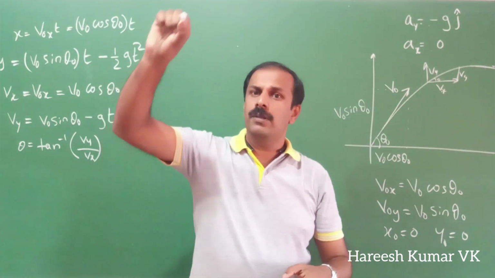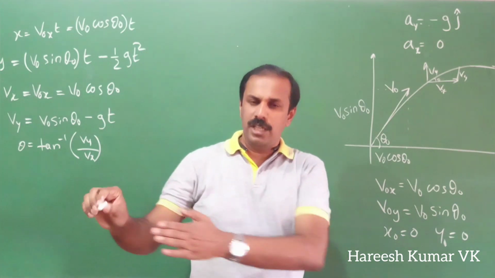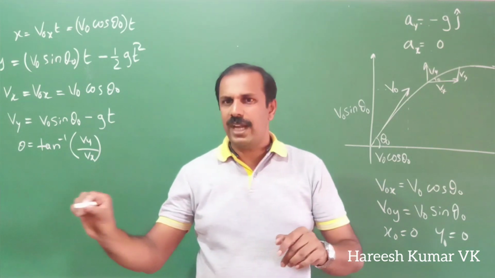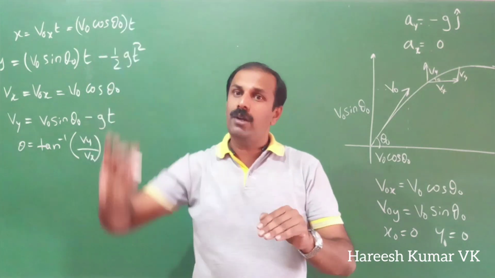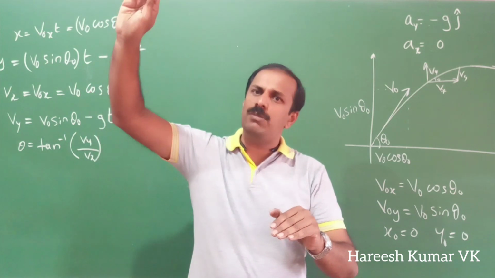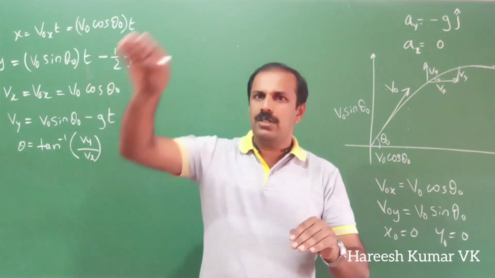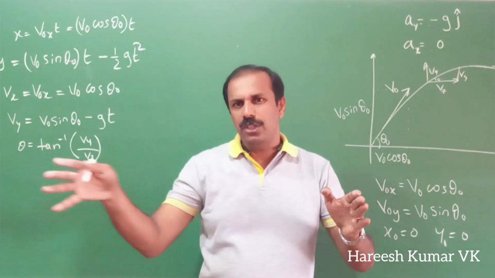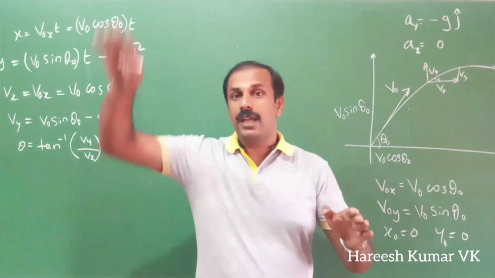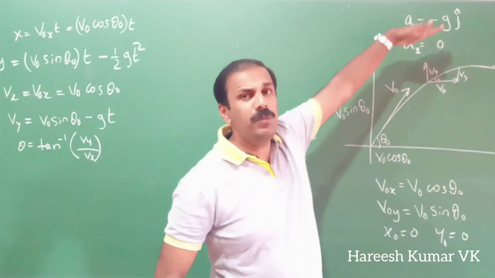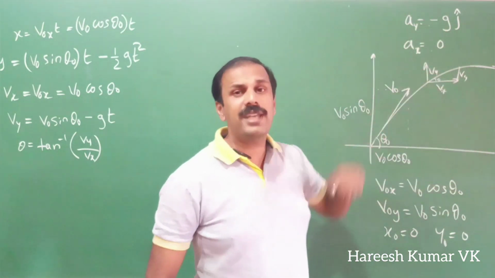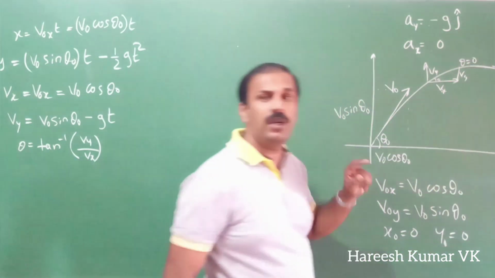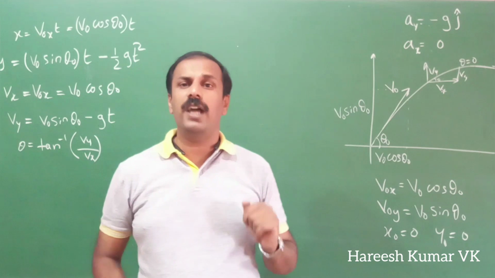You remember that this side movement is continuous, but up and down, it goes up to the maximum, then it comes back. So the x-axis continuously moves toward this side, but the y-axis goes to the maximum and comes back. So at that maximum, theta will be 0. You have to remember that: at maximum height, the angle theta will be 0.